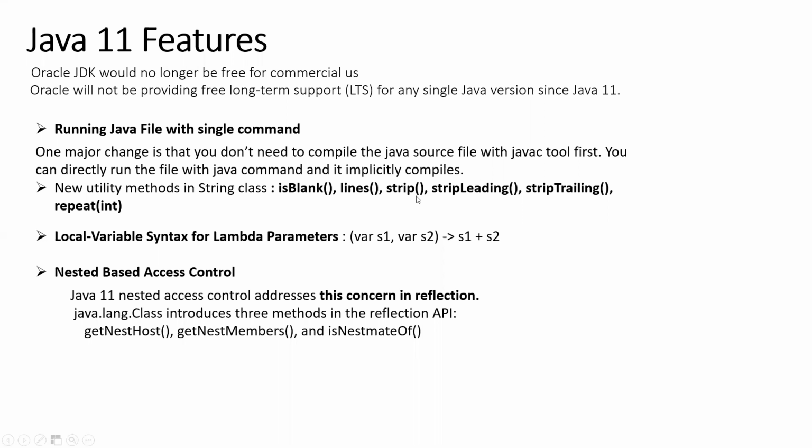Okay. Now the next topic is new utility methods added to the String class. Earlier we had some methods, right? Along with that, with Java 11, you can use these methods also: isBlank, lines, stripLeading, stripTrailing, repeat. For each one we can do some exercise.